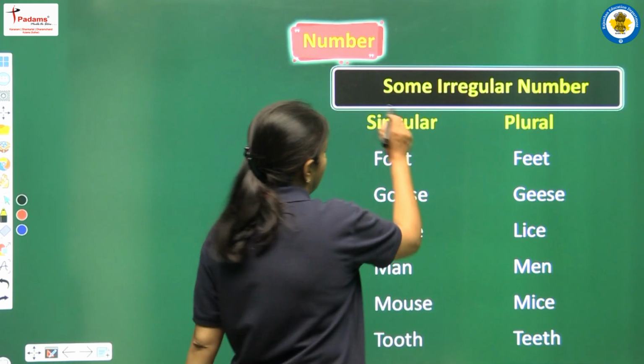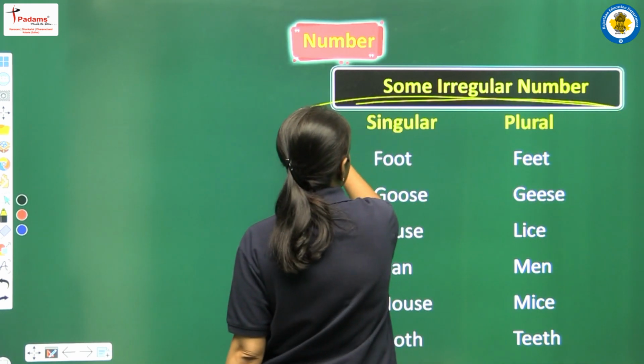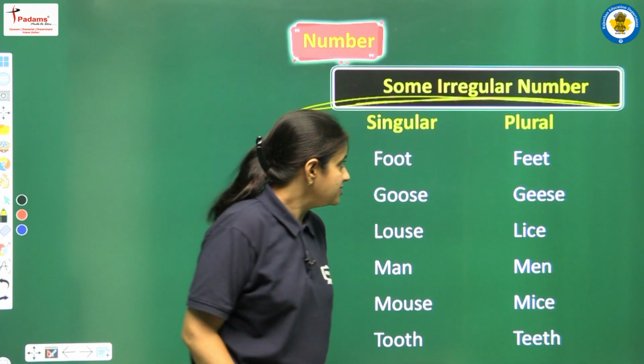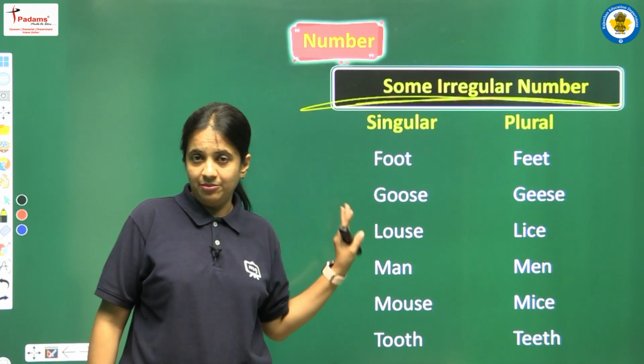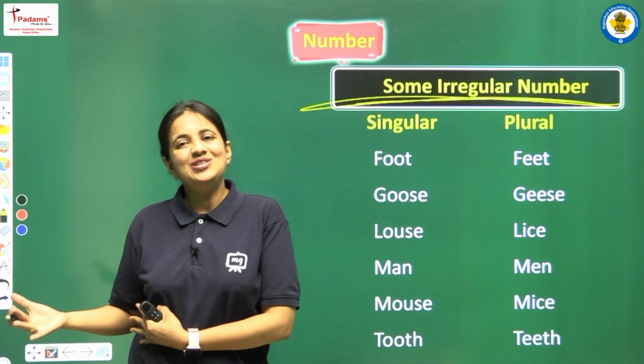Now students, we have some irregular nouns. In this list we have some nouns where none of the rules is applicable.